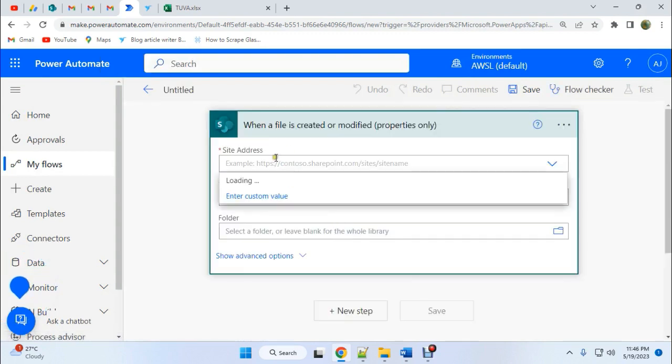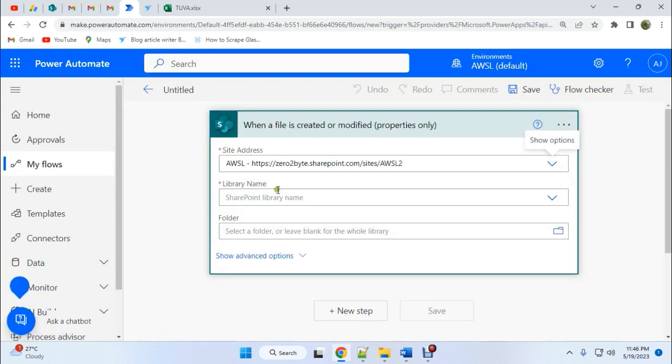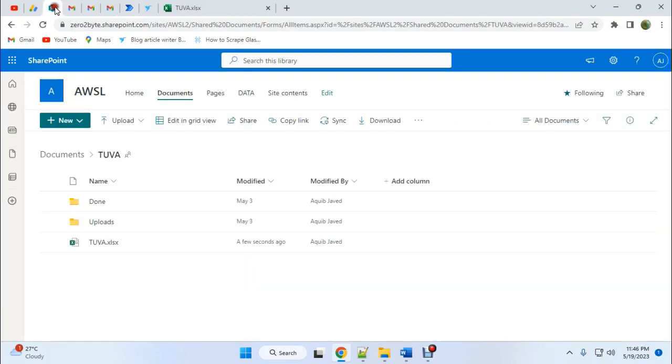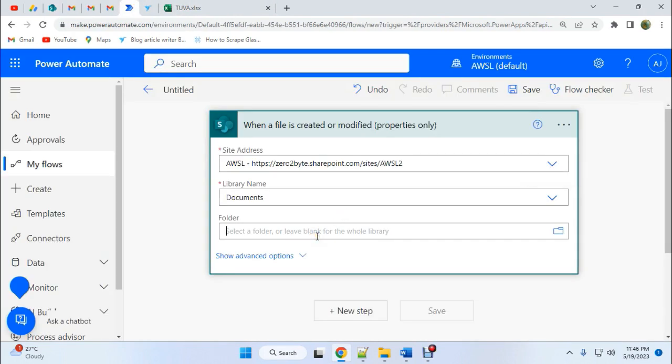Then we'll give the site address and the library name, documents, because my library name is documents. Then the folder. What should our folder be?